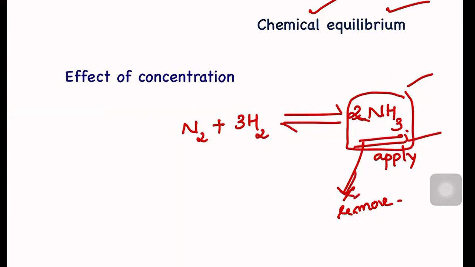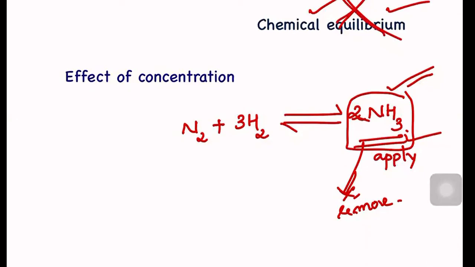Once I remove ammonia from the system, what does it mean? I changed the concentration. I reduced the concentration. If I reduce the concentration, chemical equilibrium will break, because one of the ways to destroy chemical equilibrium is to change the concentration. I changed the concentration now. The system loses its chemical equilibrium; it is destroyed.